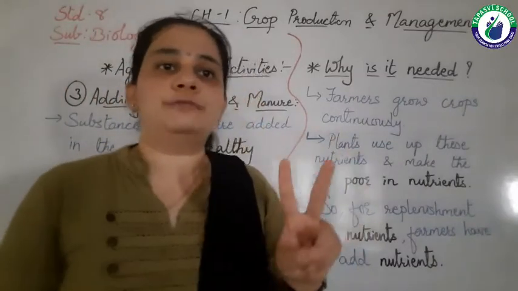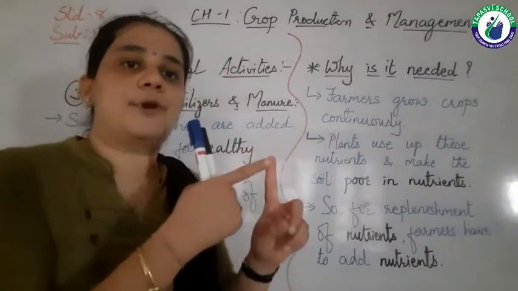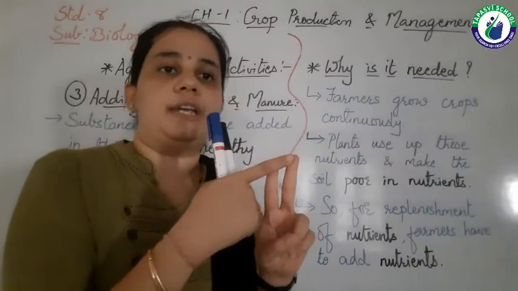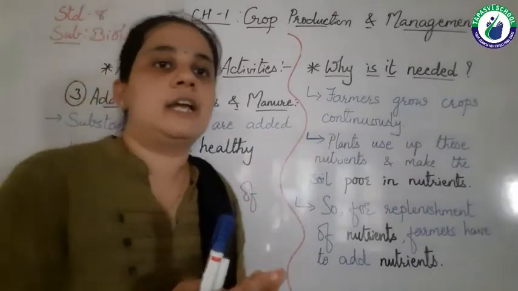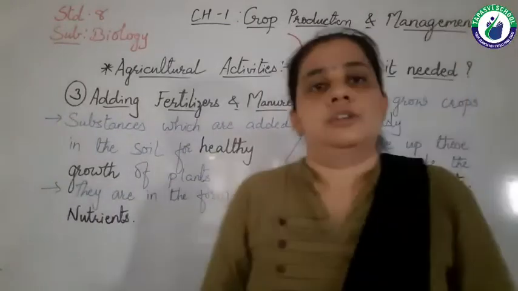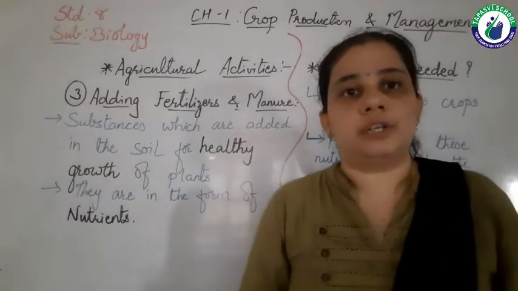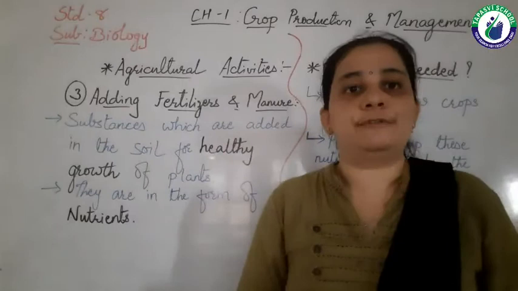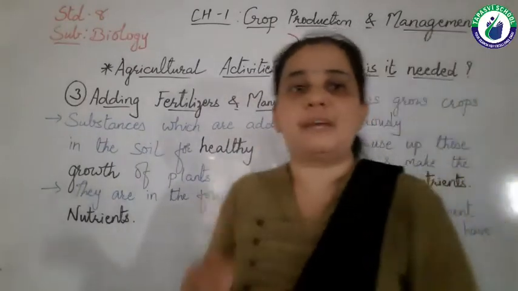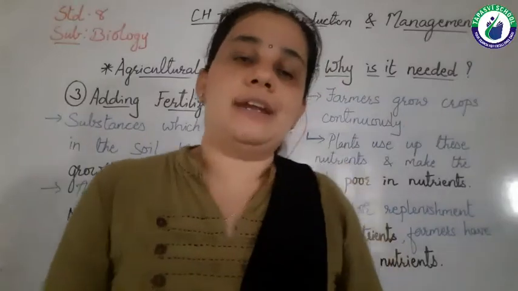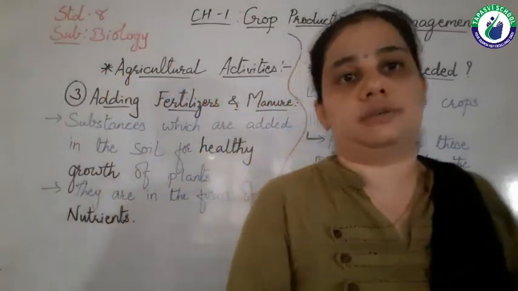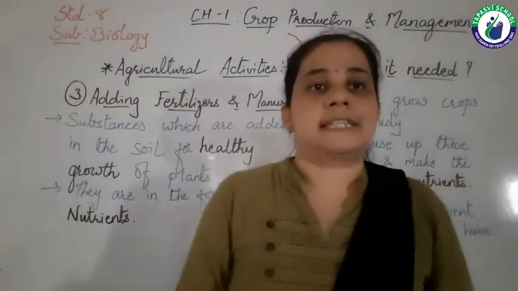Both improper manuring and insufficient manuring will lead to the improper growth of plants. So this is all about manure and fertilizer. Now in the next lecture, we will study the perfect meaning of manure and fertilizer and the difference between these two terms.